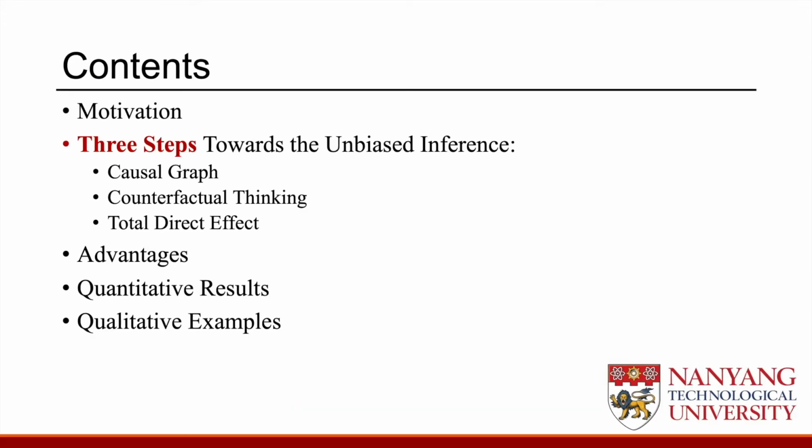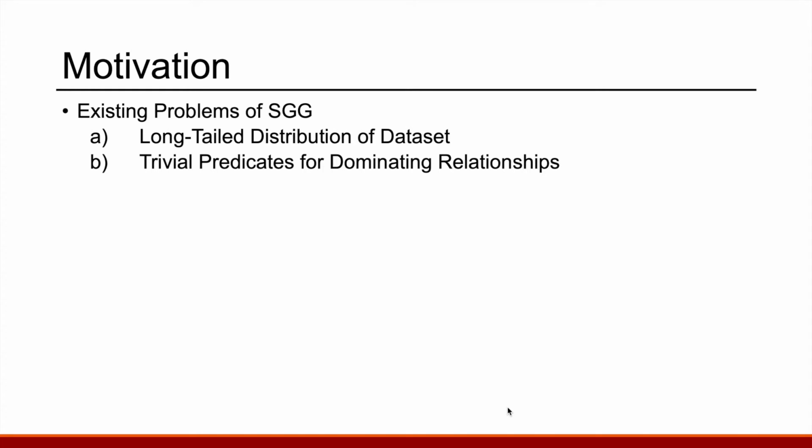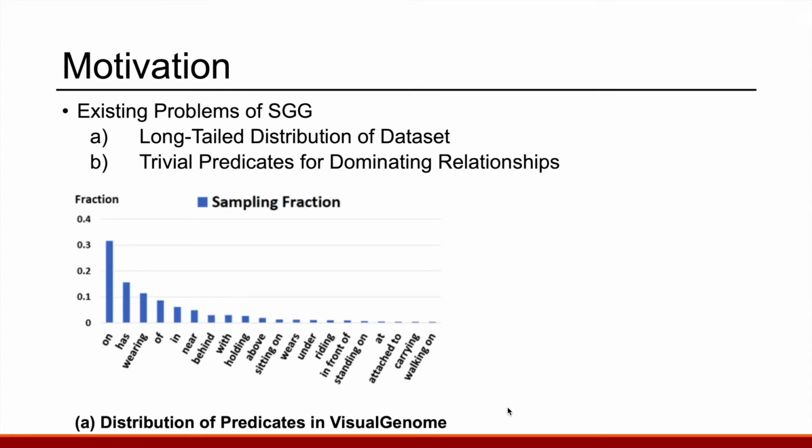The proposed method can be concluded into 3 steps, but before diving into the details, I will talk about our motivation and some prerequisites. This paper aims to tackle the existing long-tail distribution problem of scene graph generation. It is also commonly observed in most of the real-world data.